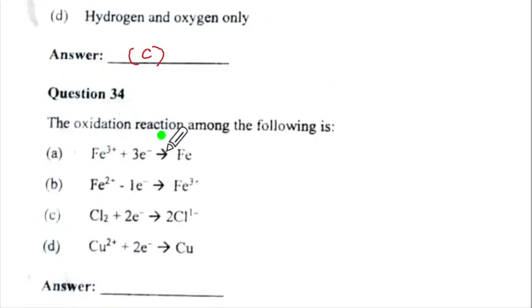34. Oxidation reaction amongst the following. Oxidation means loss of electron. Where is loss of electron? I can see here, everywhere this is plus, plus, plus. But this one is minus. So the correct option is this. I think this is a very easy paper.